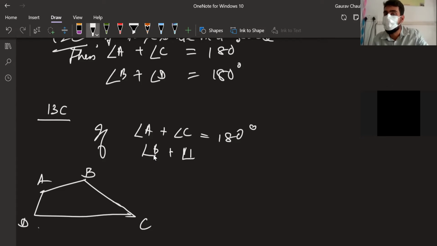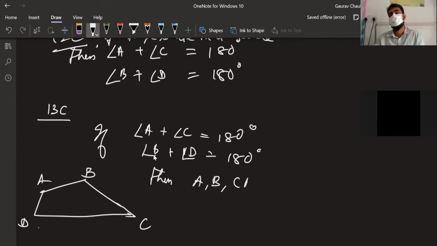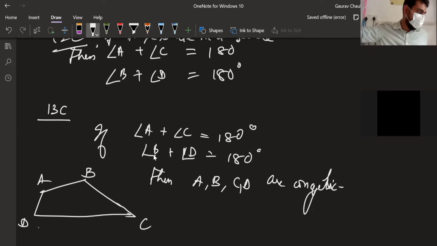Okay, suppose actually only one is enough because the other one will automatically be 180 degrees. Then A, B, C, and D are concyclic. You can use the word concyclic. Okay. Good with that? All right. That's the end of today's class. That's the end of 9th grade class, circles also. Fantastic, guys. Thank you for your participation.